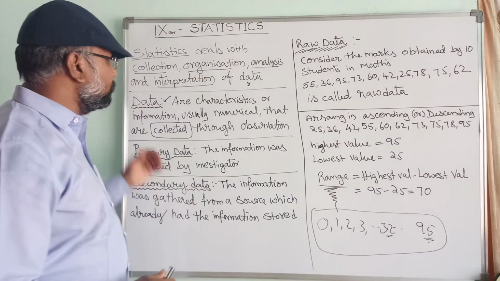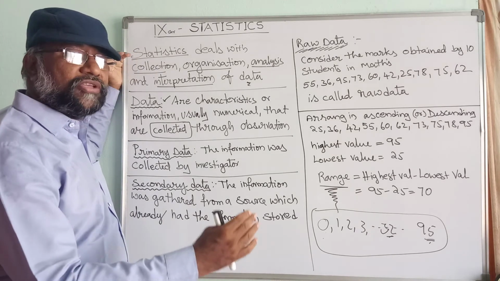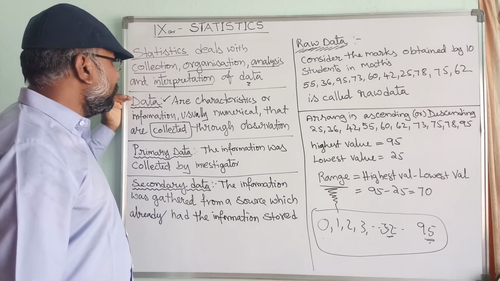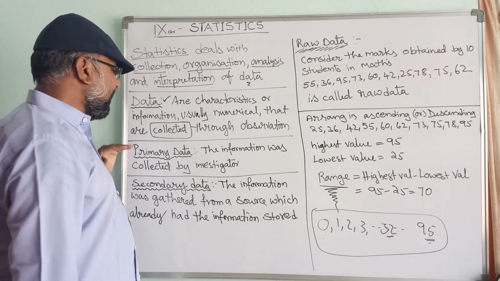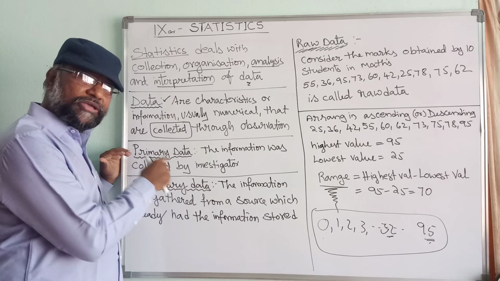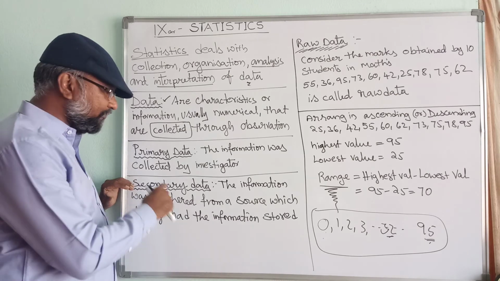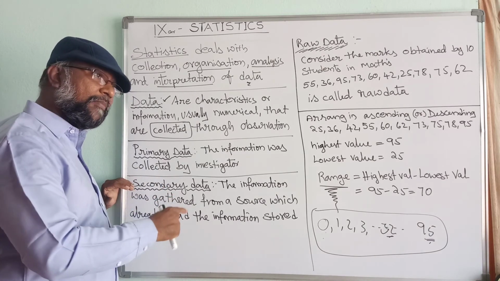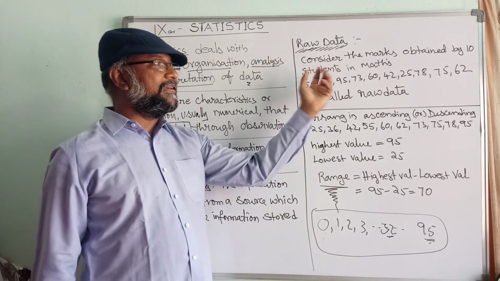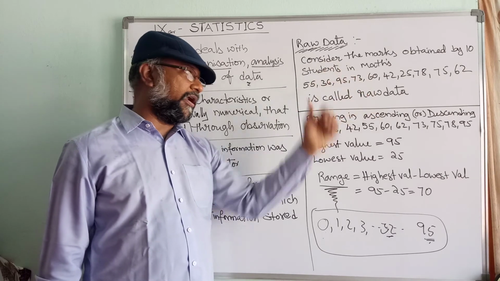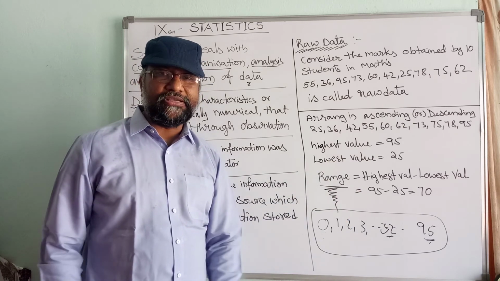Now let me conclude. We know what statistics is, that is the status or situation of the information or the data. Now what is data? Data is a numerical value of an observation. Primary data is what you collect by yourself. Secondary data is what you collect from another source. Raw data is data as it is. And the range, highest value minus least value, is called range.